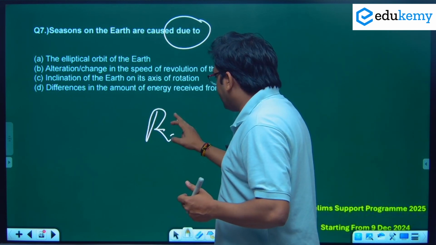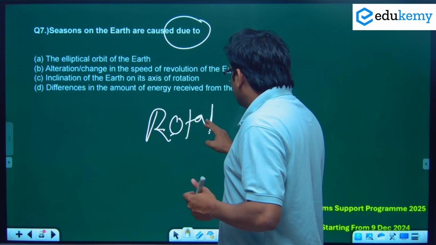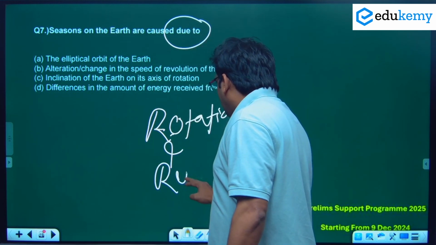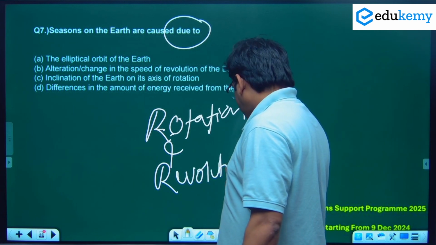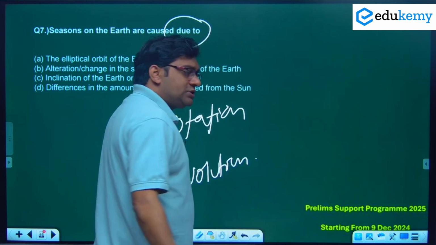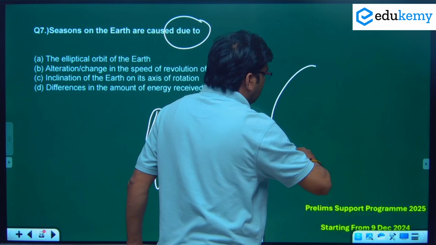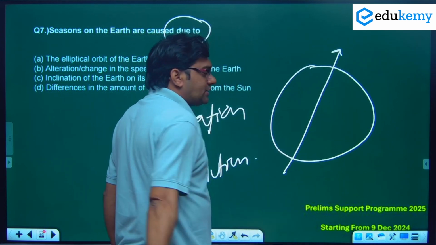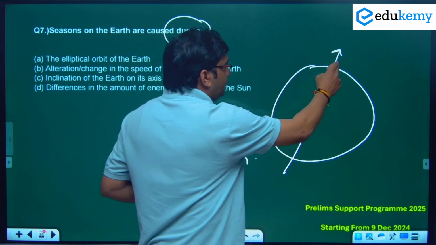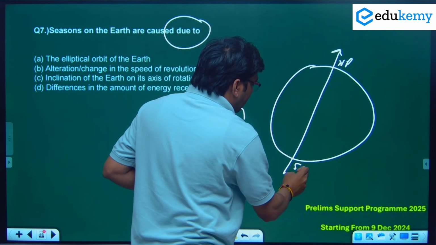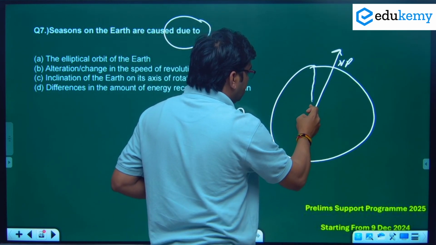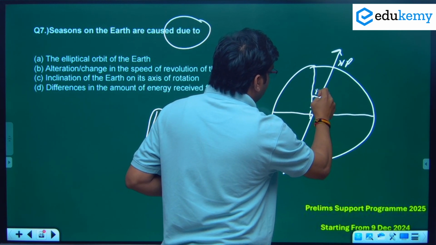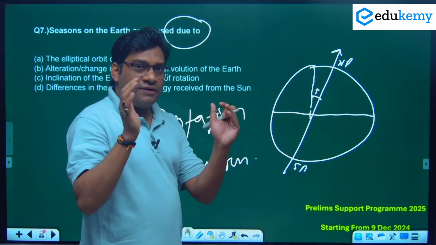So you have to understand two important concepts here. First, you should know rotation of the earth, and second is revolution of the earth. Apart from this, you should also know that there is one axis that passes through the North Pole and South Pole, and our earth is tilted. हमारी अर्थ tilted है by an angle of 23.5 degrees. So this is how our earth is tilted.